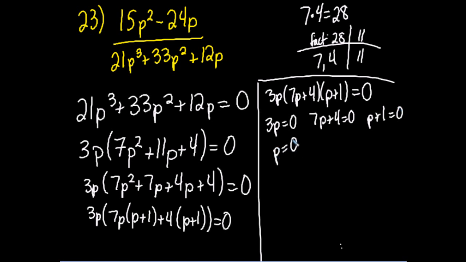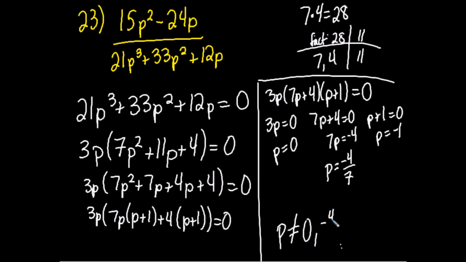That one was easiest. Over here, I'll get 7p is equal to negative 4, because I'll subtract 4 from both sides. And then I'll divide by 7, and I'll get a fraction, and that's okay, because I don't have to do anything else with it after this. And over here, I'll subtract 1. So I'm actually going to get 3 answers. P cannot equal 0, negative 4/7, or negative 1.